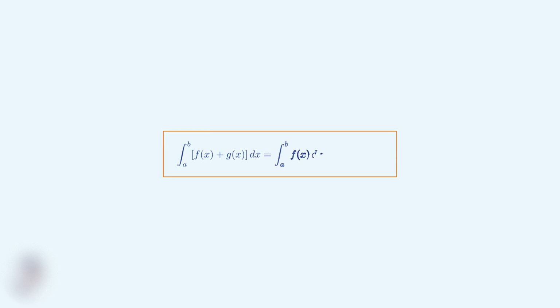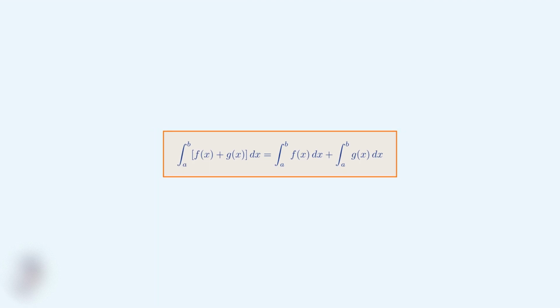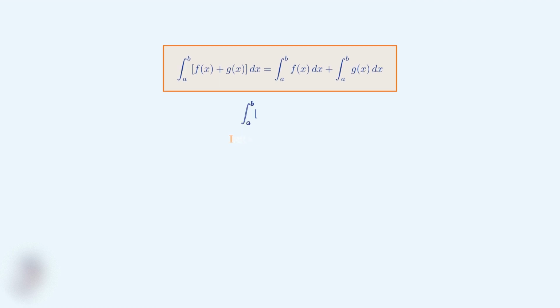Here's the sum rule for integrals in its mathematical form. This elegant formula shows us exactly how to handle integrals of sums. Now let's break down each component of this formula to understand what it really means. We'll start by identifying the left side, the integral of a sum. The left side shows us an integral from a to b of two functions, f of x and g of x, added together inside the integral. Notice how both functions are contained within the same integral.